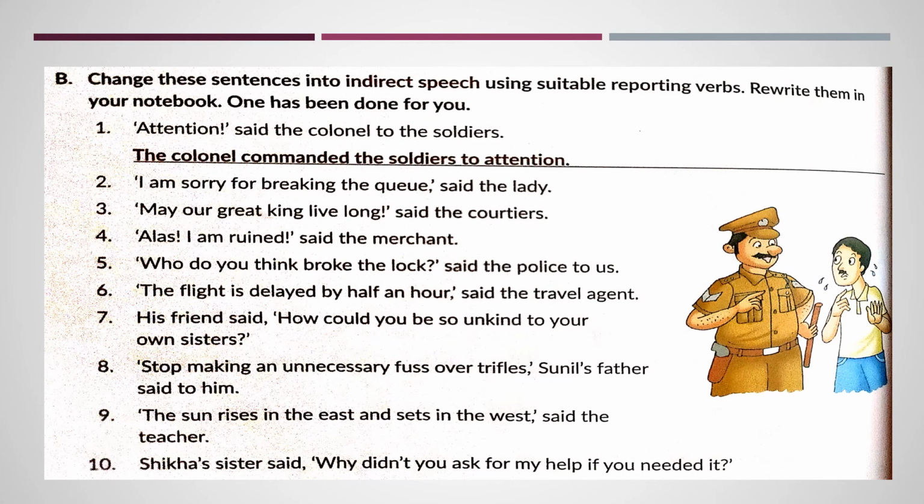"Alas, I am ruined," said the merchant. The merchant lamented that he was ruined. Lamented means felt sorry and complained, or felt sorry and said. So according to the expression and the feeling of the speaker, you have to use the appropriate reporting verb and change these direct speech into indirect speech. Some I have helped you with, the rest you are going to do on your own.